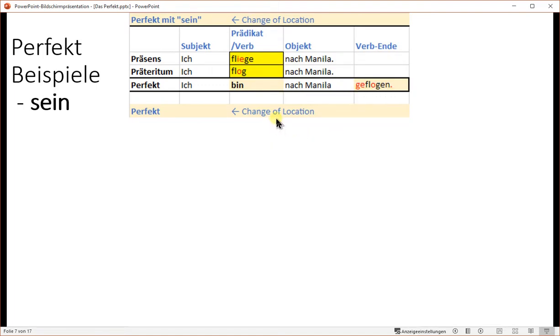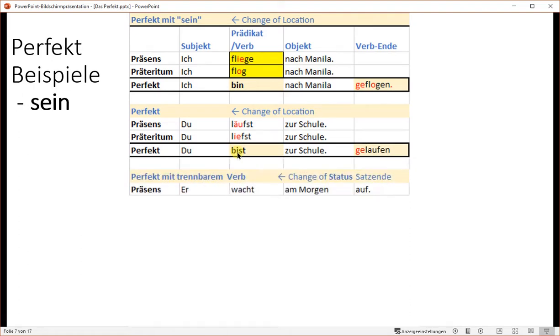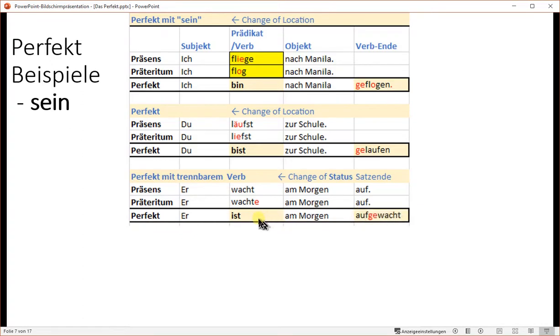Another one, change of location. Du läufst zur Schule. Du liefst zur Schule. Du bist zur Schule gelaufen. Now with a splittable verb. Wacht am Morgen auf. Präsens: the prefix is at the very end. Wachte am Morgen auf. Prefix is at the very end in Präteritum also. Ist am Morgen aufgewacht. The ge is in the middle because this is a splittable verb.